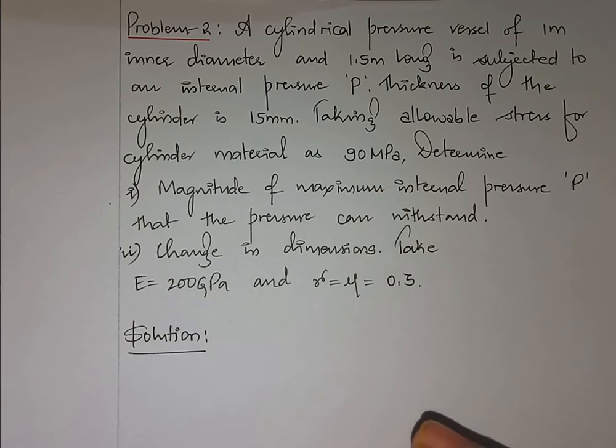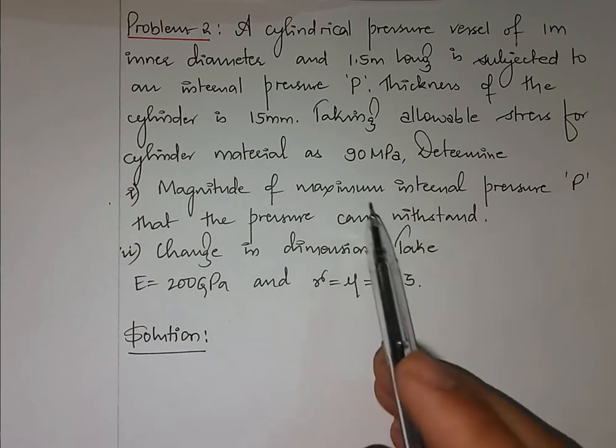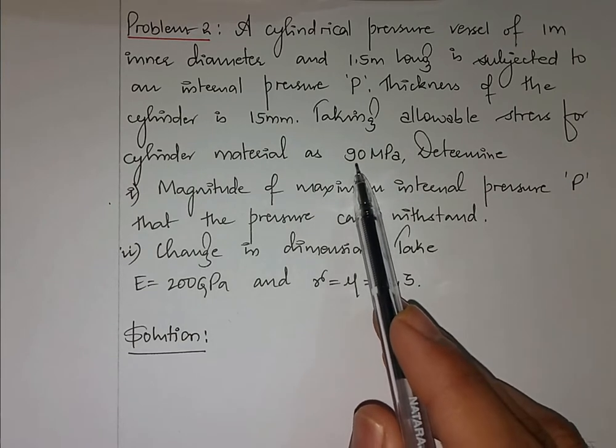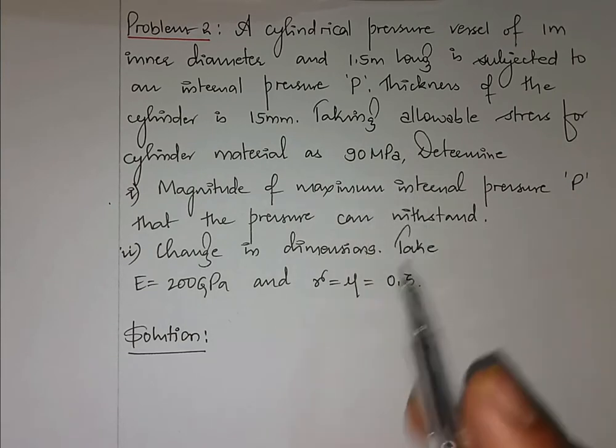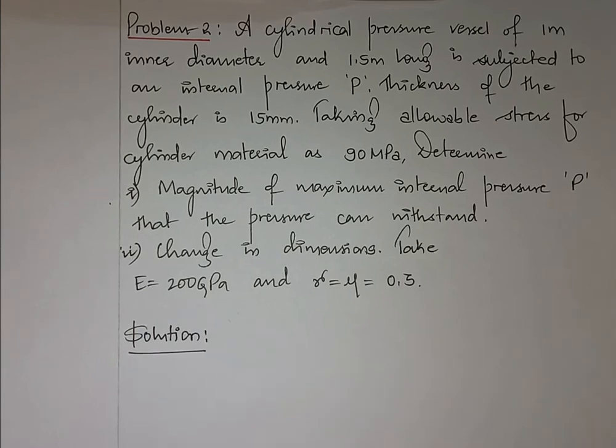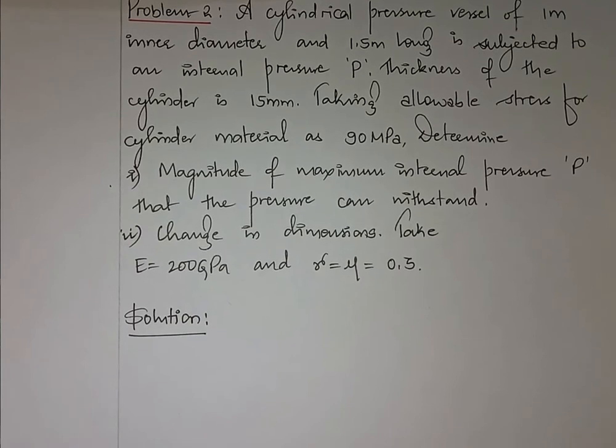So what I want to tell here is indirectly he has given us in the problem that circumferential stress is 90 MPa. So let me put it in the form of words so that you can remember it, and whenever you are going through the notes it comes to your mind.